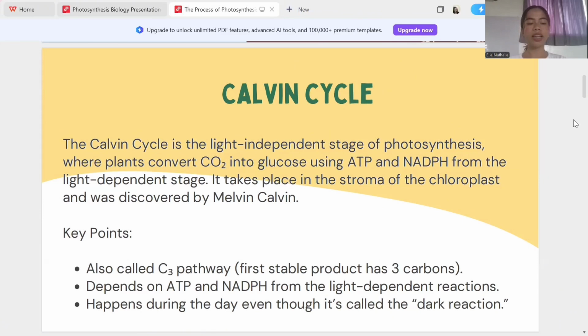It's called light independent because it doesn't directly need light, but it cannot happen without the products of the light dependent reaction, which are adenosine triphosphate or ATP, the energy carrier, and nicotinamide adenine dinucleotide phosphate or NADPH, the electron and hydrogen carrier. The Calvin cycle happens in the stroma of the chloroplast, and its main role is to use carbon dioxide powered by ATP and NADPH to produce glucose, which plants and other organisms use as food.